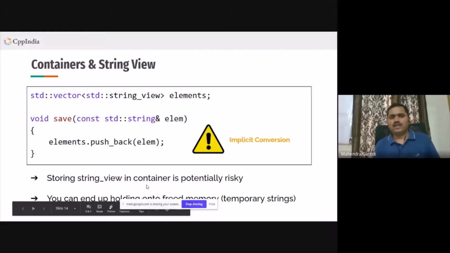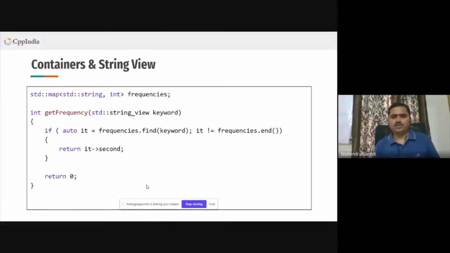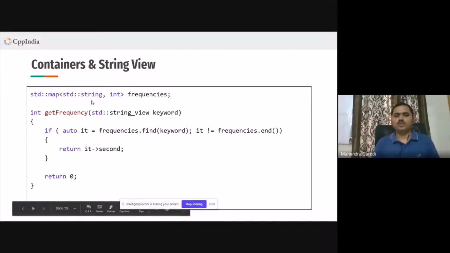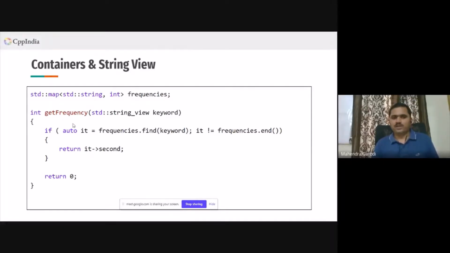Let's look into another example. What we are doing here, instead of storing a string view, we are storing a string. And now we have written this small function get frequency, and this function takes a string view. The problem with this code is this find function expects std string.